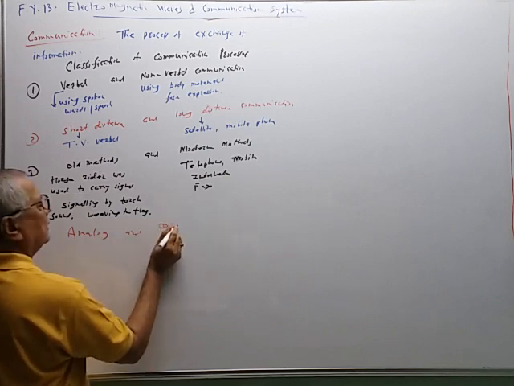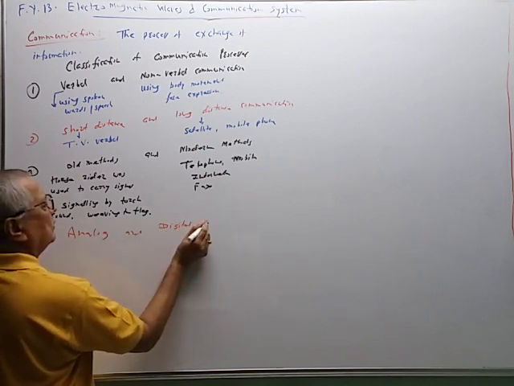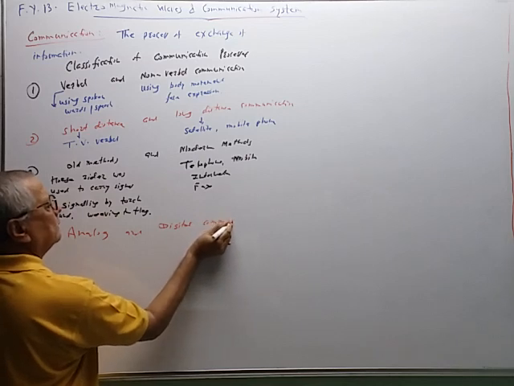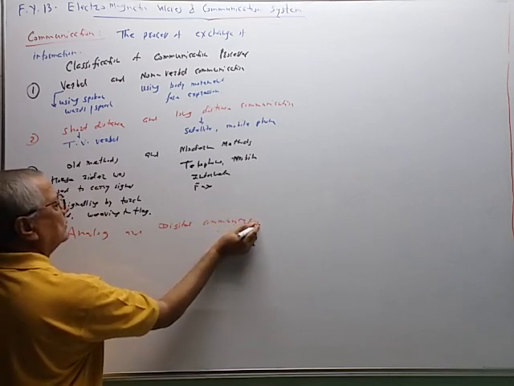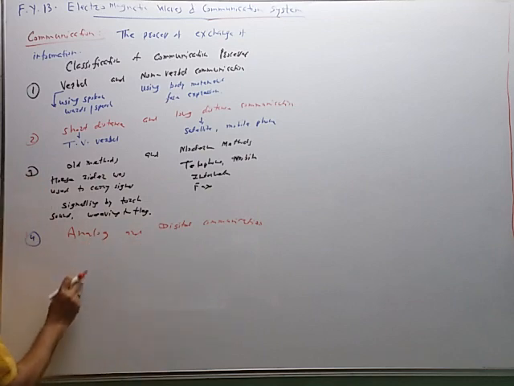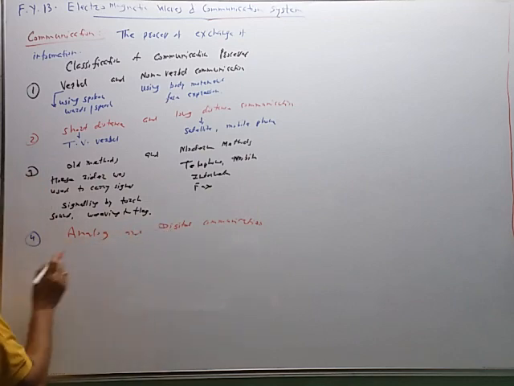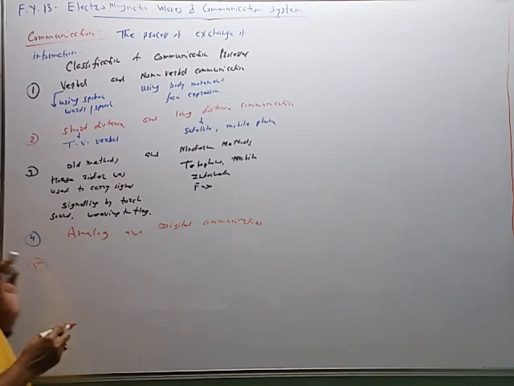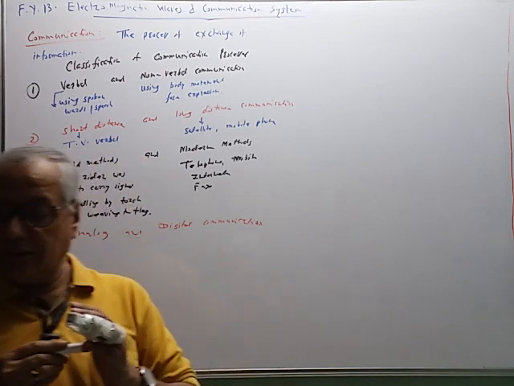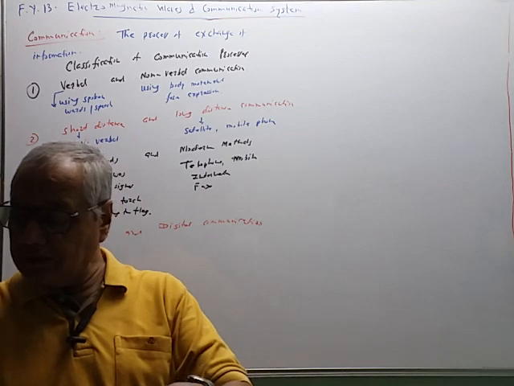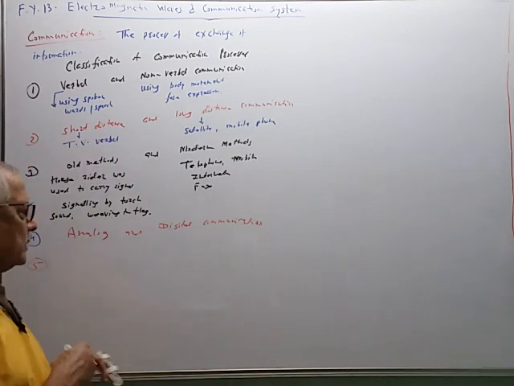An analog signal is used, or a digital signal is used. What is the difference between analog and digital? That we will see afterward. And the last type is line communication and wireless communication.